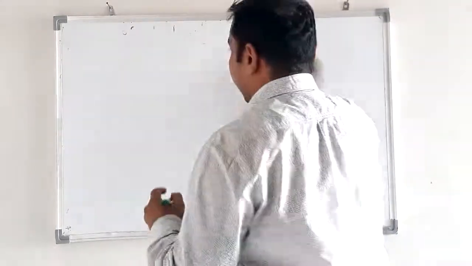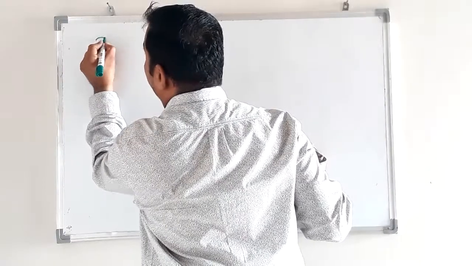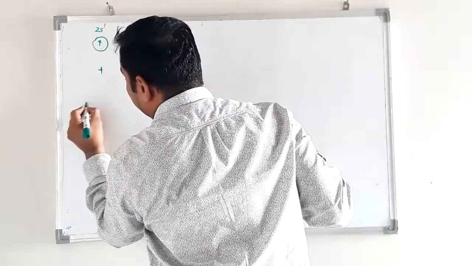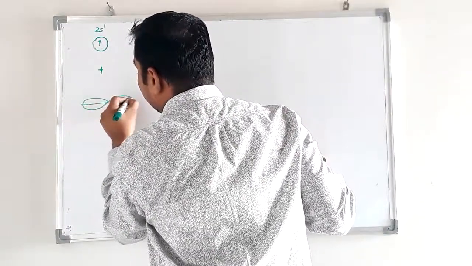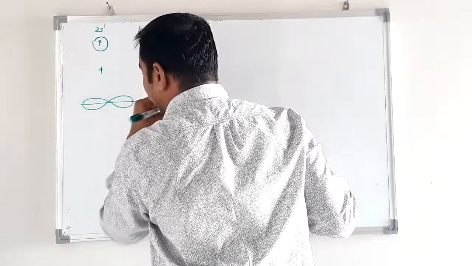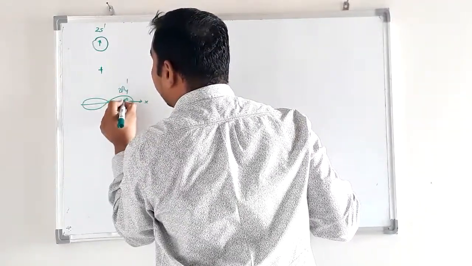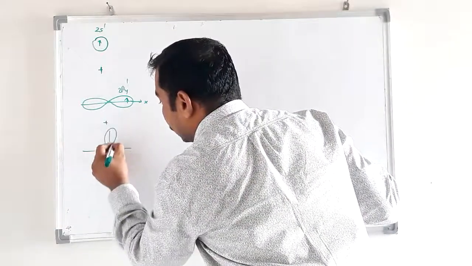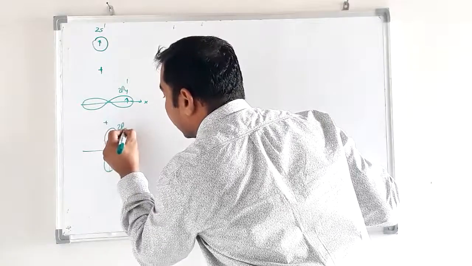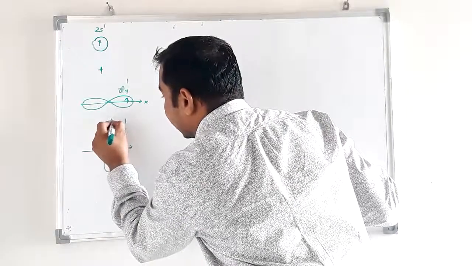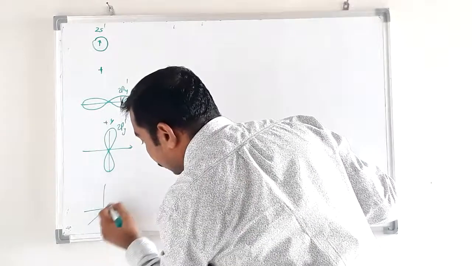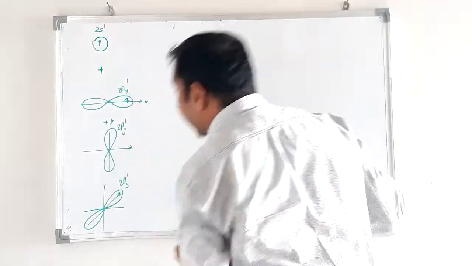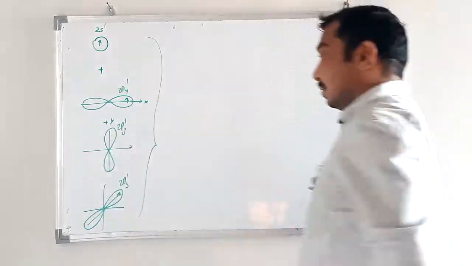Let me write again: the 4 orbitals we have to mix are 2s1 plus 2px1, this is the x axis, plus 2py1 having 1 electron, this is the y axis, plus 2pz1. Now these 4 orbitals we have to mix.